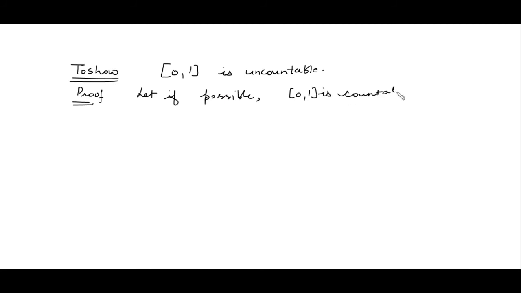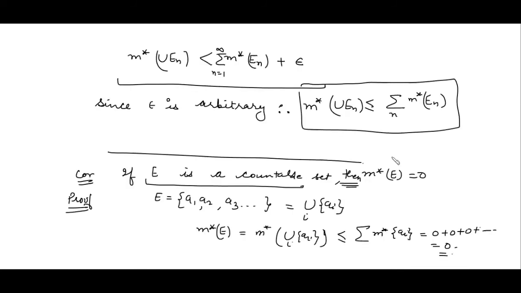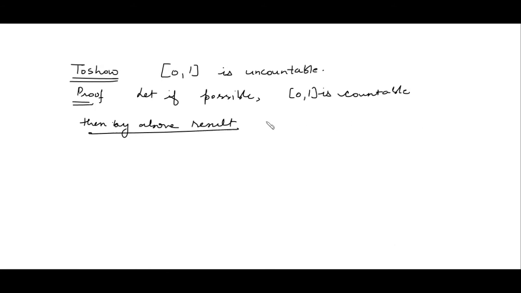Now if it is countable, then by using the above result, whenever we have a set which is countable, its measure is 0. So we can use this result, and we get that the measure of the closed interval 0 1 should be 0.